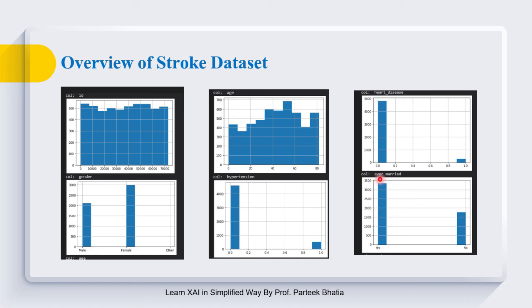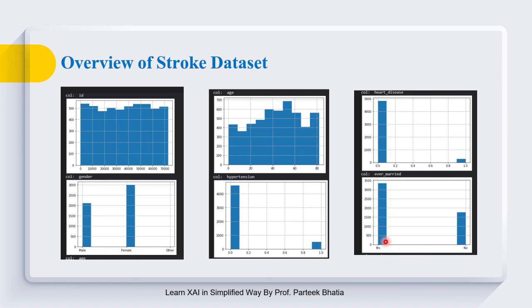This is about heart disease. You can see that most of the rows have heart disease value as 0, while there are very few records which have heart disease value as 1. This is about gender. Out of 5,000 records, approximately 3,000 are for female, while the remaining 2,000 are for male. This is the histogram for hypertension, which again shows that for most of the records hypertension value is 0, but there are few records for which we have hypertension value as 1. This is about ever married.